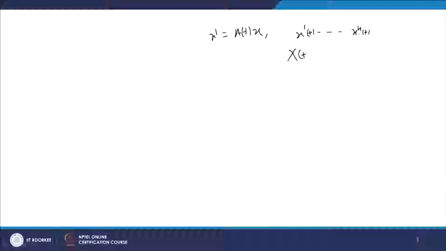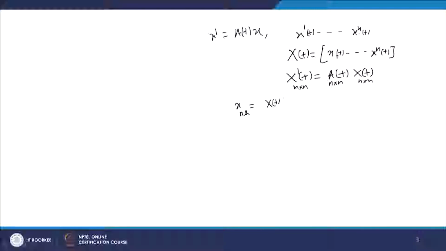With the help of these n linearly independent solutions, we form the matrix x1(t) to xn(t). It will satisfy the matrix differential equation X'(t) = A(t)X(t), where these are all n cross n.